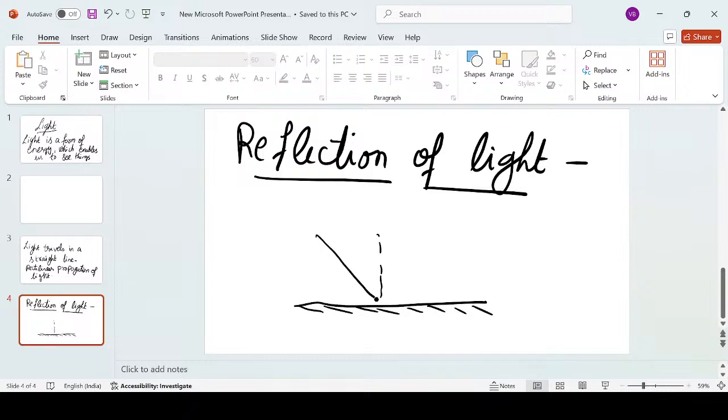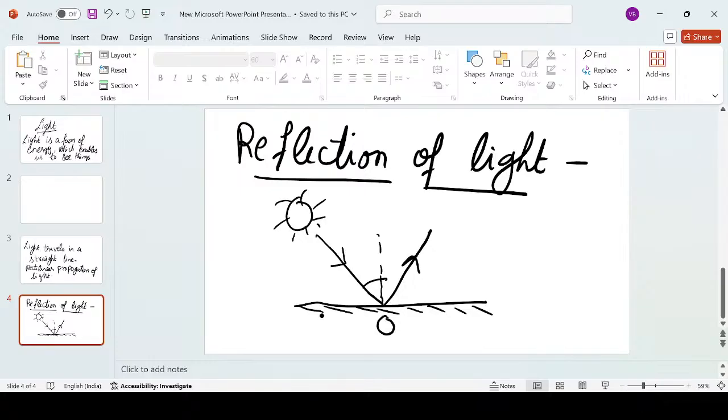A light ray is coming and striking the surface over here, from a source, let's suppose the sun. Now, what will happen to the light? It is coming in a straight line path, maybe at a certain angle, but still it is not bending. Then according to reflection of light, it will bounce back from the same point where it is striking the surface. Let's consider this point as point O.